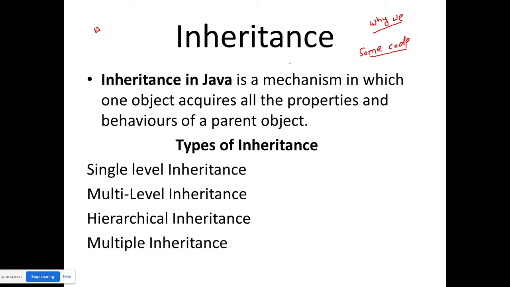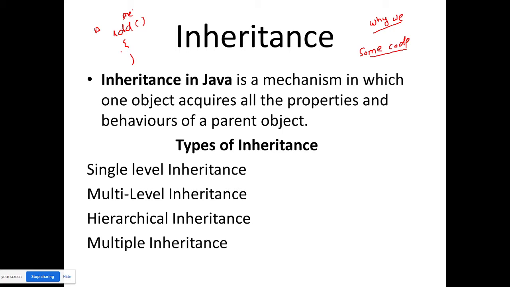For example, I have written a method to add 2 numbers. Same logic, same code is required somewhere else. Then inheritance says don't write it again, just inherit this method, inherit this property, inherit this class, and use this method.